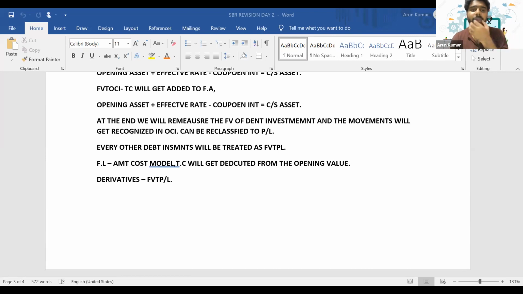Because if it is the FVTPL model, the gain or loss is immediately reflected in the P&L itself. So we don't need to charge for that movement again in the P&L. If there is a reduction in value, it will be reflected directly in the P&L immediately because it's a fair value through P&L model. So that's the reason impairment of debt investments only affects those accounted using the amortized cost model and the FVOCI model. Is it clear?